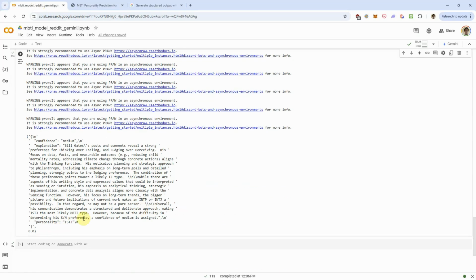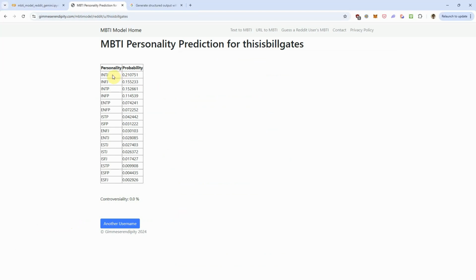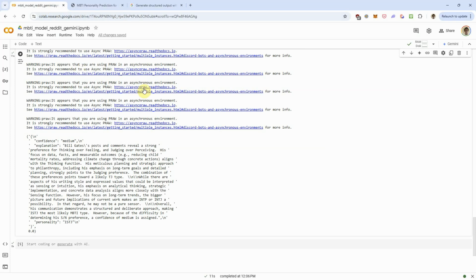And let's see here. This one says ISTJ, and here it actually gave him as an INTJ as the highest probability, and ISTJ is only at 2.6%. So this is probably more sophisticated than the old bag of words model, which uses very low tech.